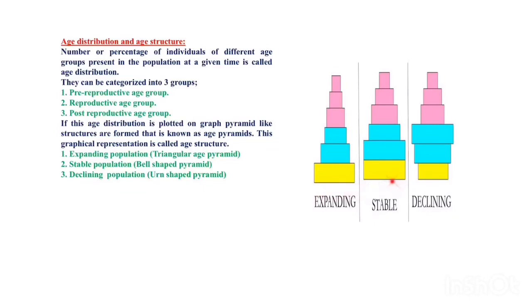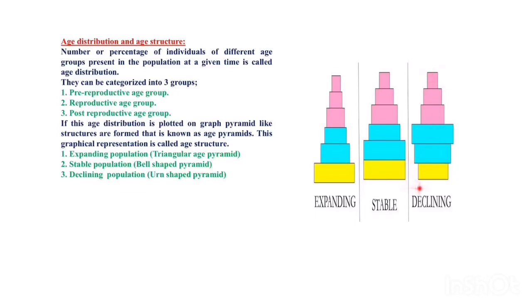When the pre-reproductive and reproductive age groups are almost equal, it forms a stable population and the shape is bell-shaped. This one is called a stable population. And the next one is a declining population, where the pre-reproductive age groups are very few compared to the other two age groups.